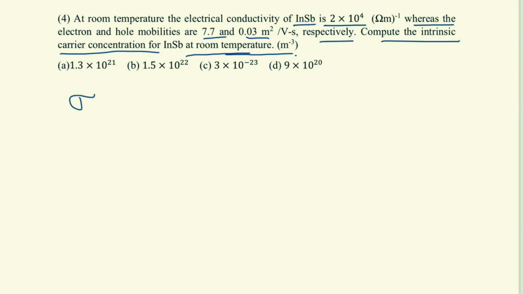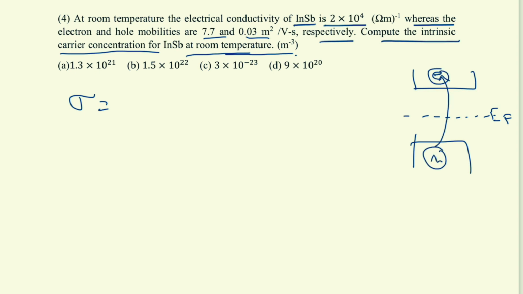So we know that if electrons and holes, it is intrinsic, so no defect, Fermi energy is here, EF. So here electrons are generated leaving behind the holes. It has certain mobility, and the holes have another mobility, right?